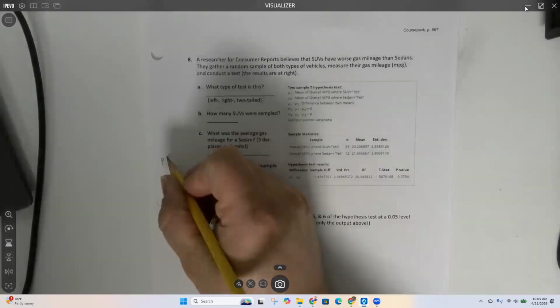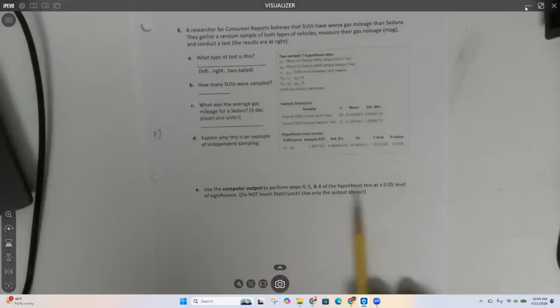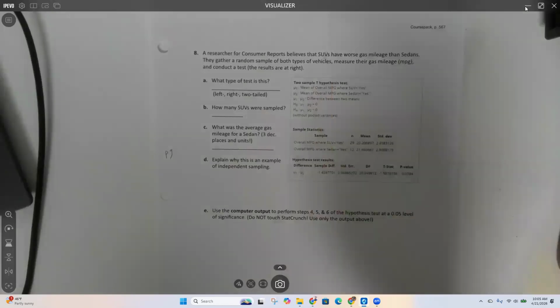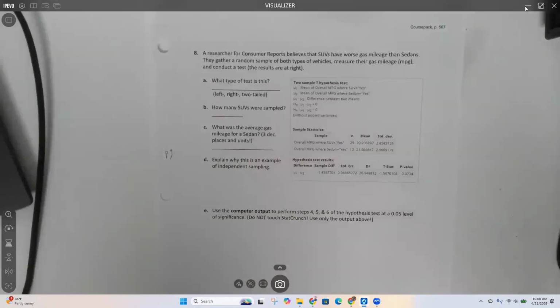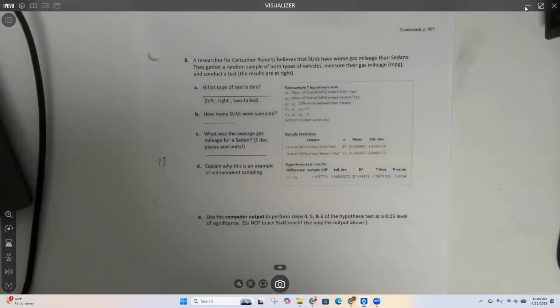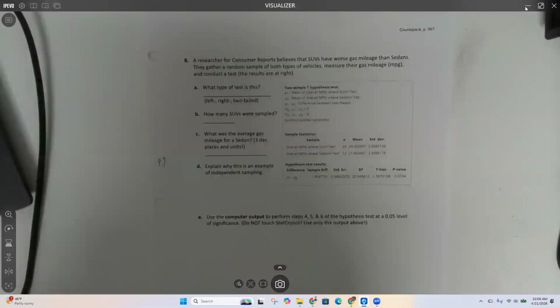I'm going to ask you guys. I'm doing a hypothesis test, and I have two different samples. I have a sample of SUVs and a sample of sedans. What page should I be looking at for this? Well, that depends on whether they are independent or whether they're matched pairs. What do you guys think?